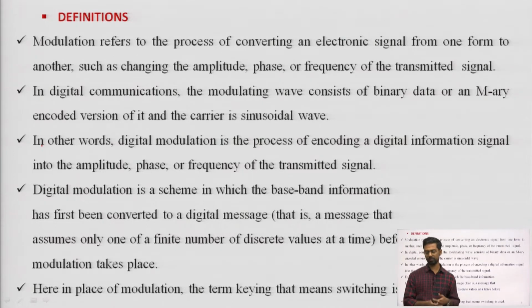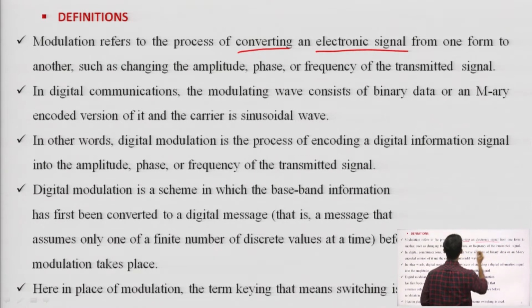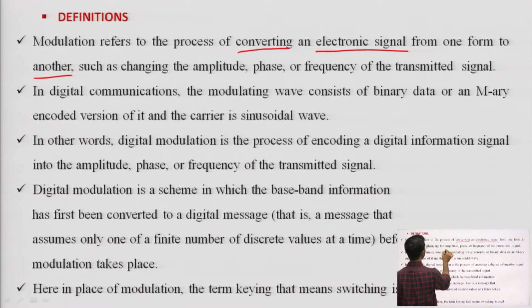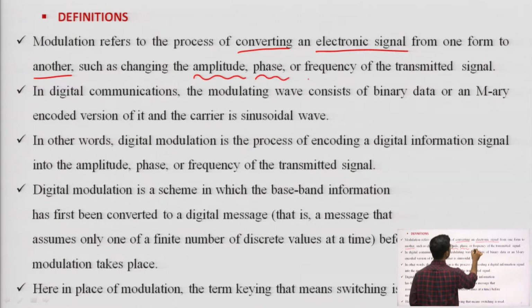This is the definition: modulation refers to the process of converting electronic signal from one form to another, such as changing the amplitude, phase and frequency of the transmitted signal.